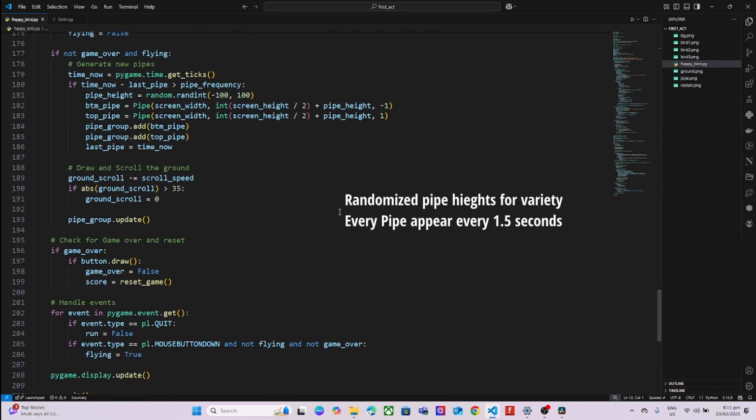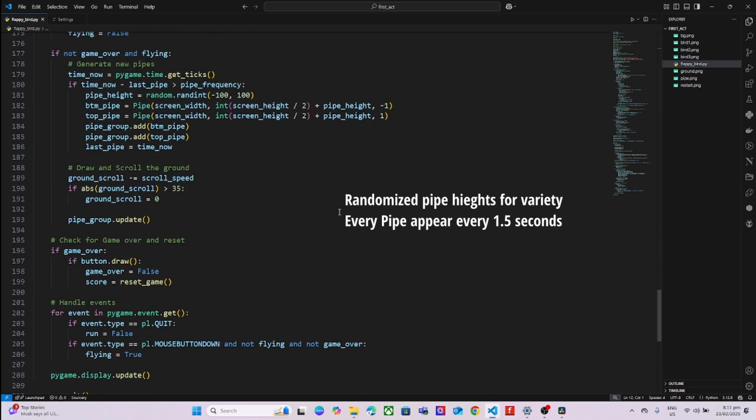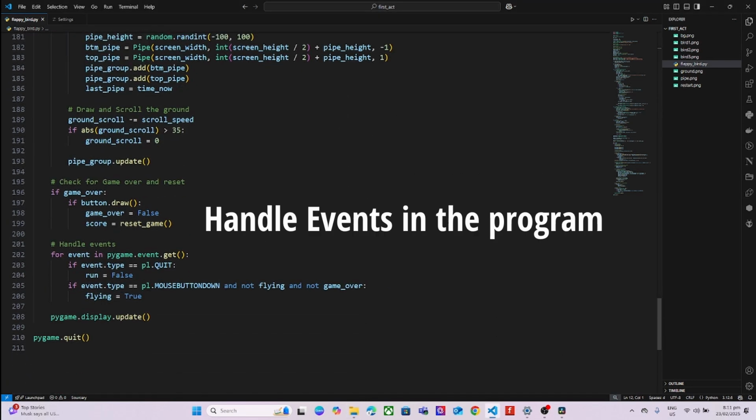I added a pipe generator that spawns new pipes every 1.5 seconds for continuous gameplay. This section manages player inputs. If the player clicks the close button, the game exits. A mouse click starts the game.